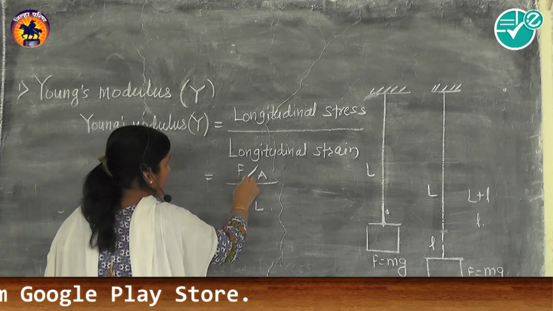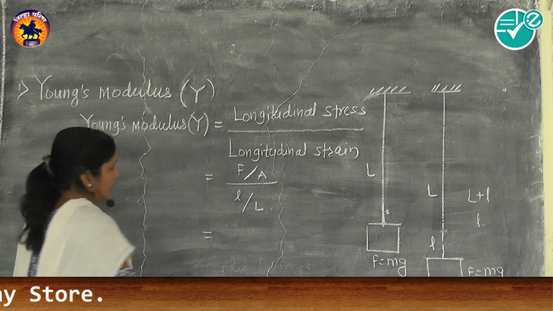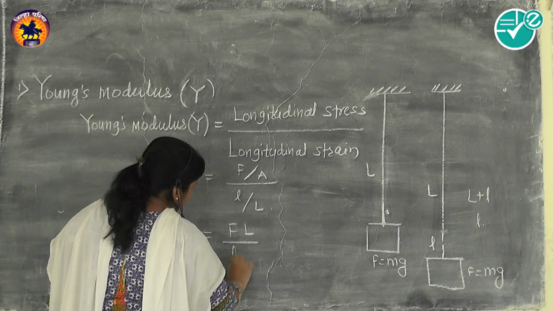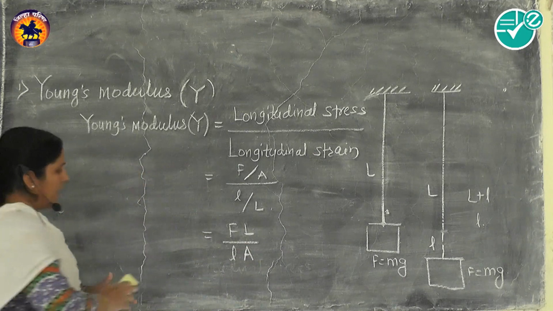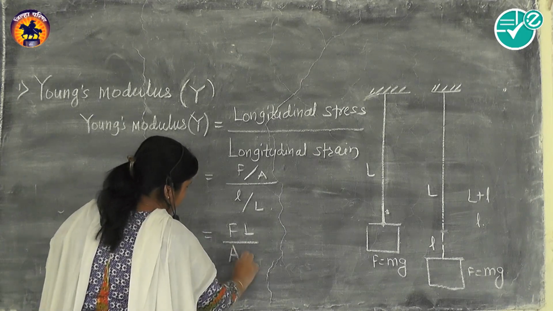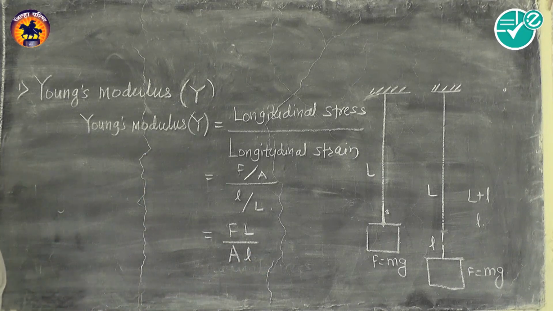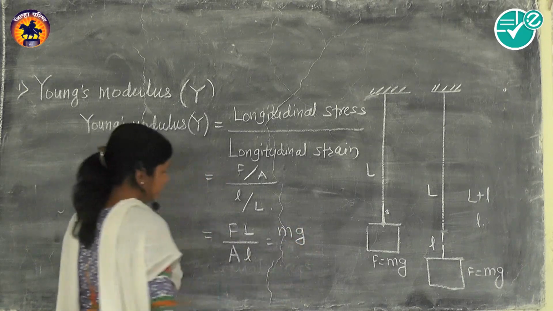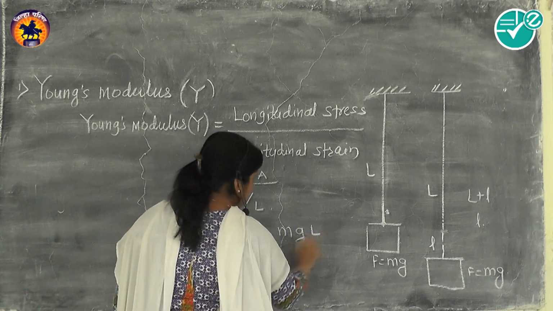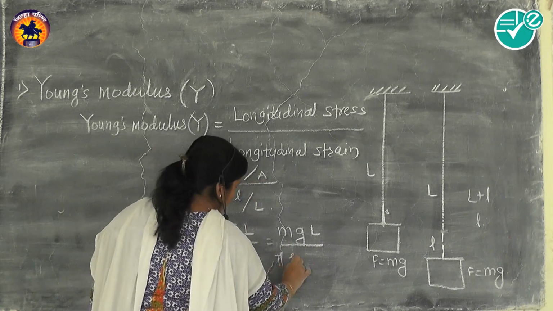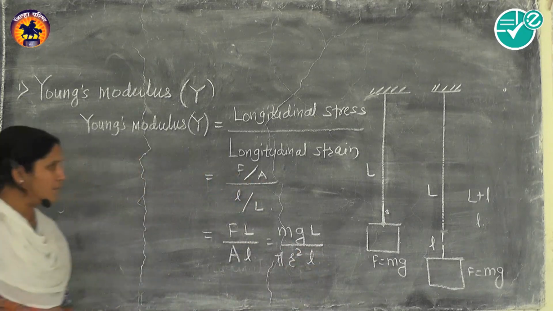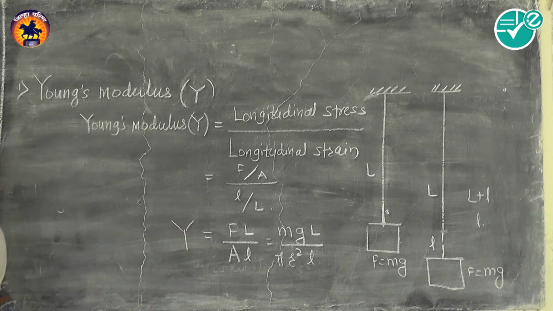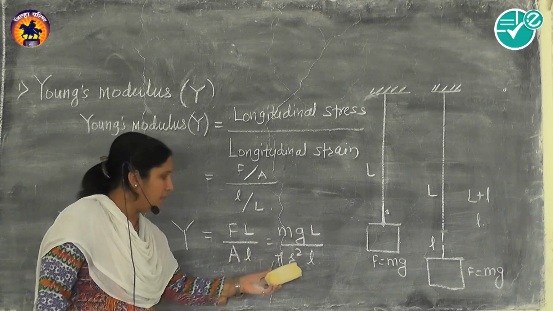Now what will happen here? After simplification of this, we will get F into L divided by A into l, that is F L by A l. Now we know that F is mg, L is original length, area is pi r square, and extension or elongation produced is small l. So Young's modulus Y has the formula mgL divided by pi r square l.